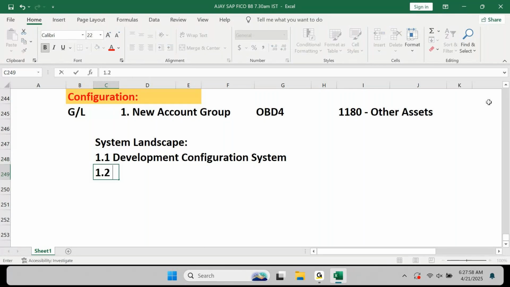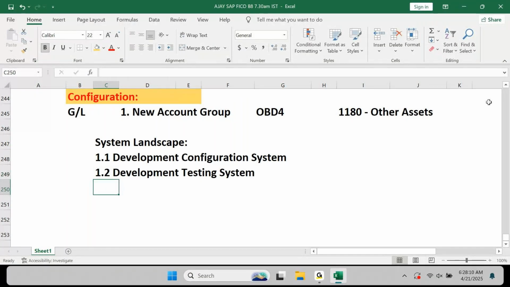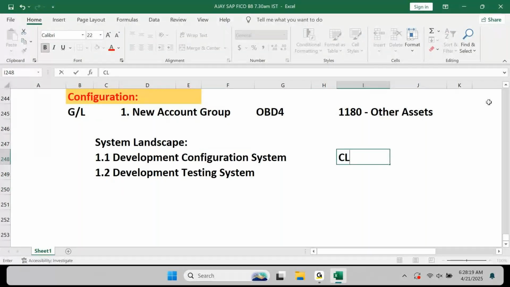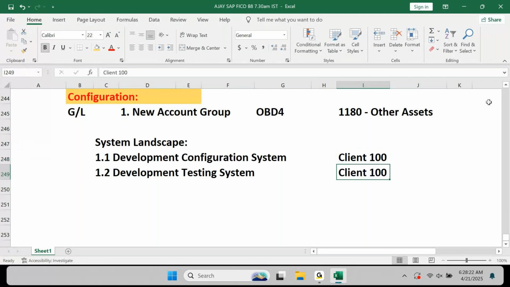I'll put 1.2, development, testing system, where we need to configure the account group, in 1.1 or 1.2. 1.1, and here you will have something like client 100, client 200, something like that you will have, and you need to know this.